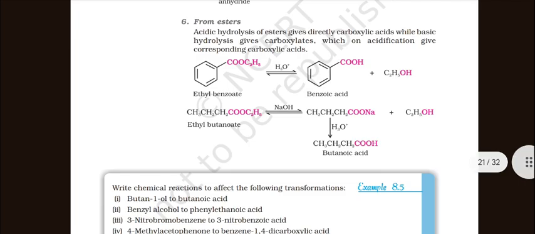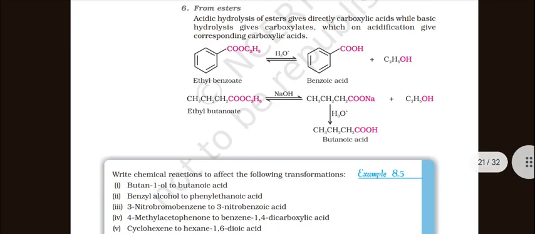Acid hydrolysis of ester gives carboxylic acid directly, while basic hydrolysis gives carboxylate, which on acidification gives the corresponding carboxylic acid. Ethyl benzoate, then hydrolysis, gives benzoic acid plus C2H5OH. CH3CH2CH2COOC2H5, then NaOH, gives CH3CH2CH2COONa plus C2H5OH, then butanoic acid.